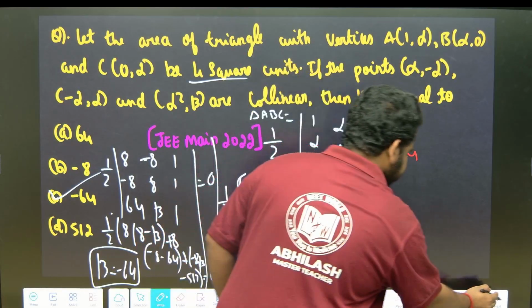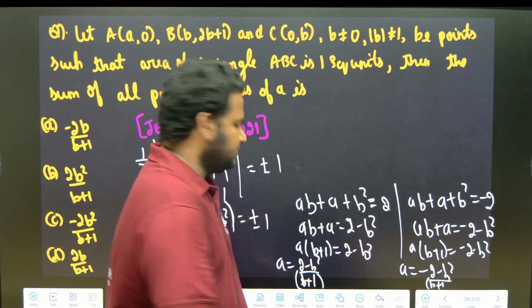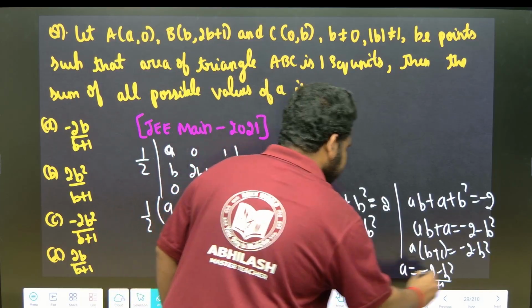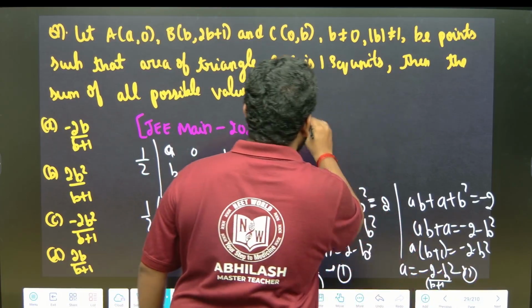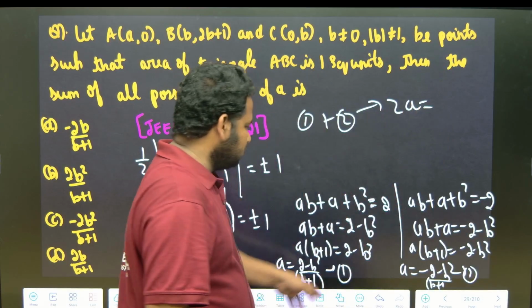Let me add this. Let this be equation 1 and this be equation 2. If I add them, what will I get? 2A is equal to B plus 1 B plus 1.